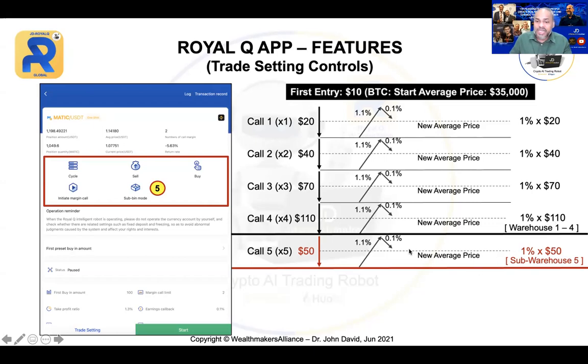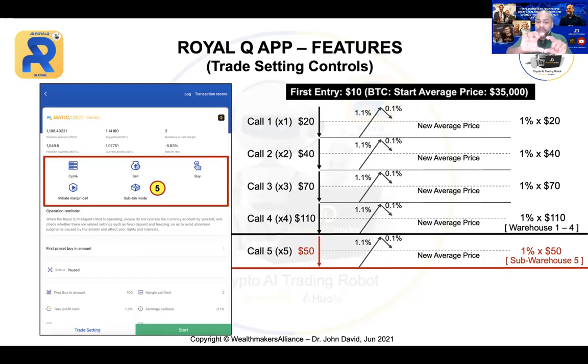Can you see that? So now in this manner, the floating will not stay too long and the fund will get back into the spot wallet so that the trader has the fund to actually continue to trade. But warehouse 1 to 4 will still be maintained until call 5 is actually done and then it goes back to 4, then all the 4 will close. But before, it didn't happen this way. Before, you had to wait for the whole thing to actually close at once. But now they have broken it down.